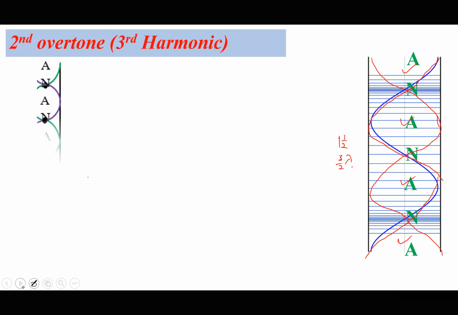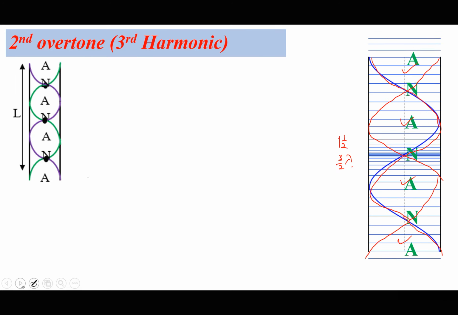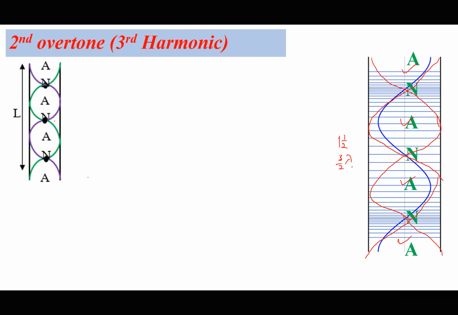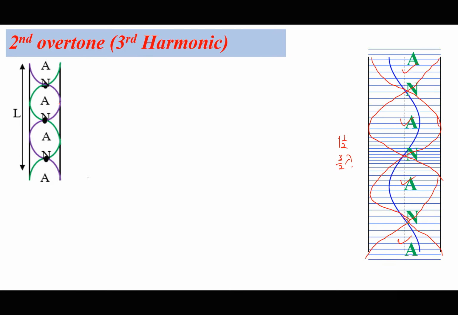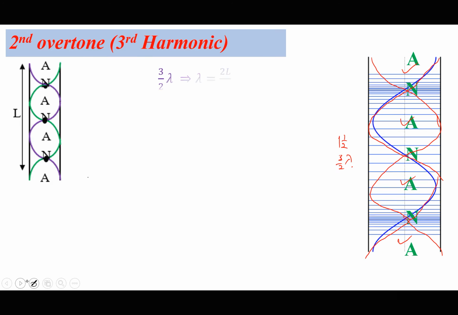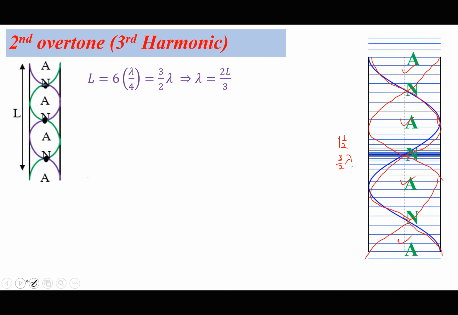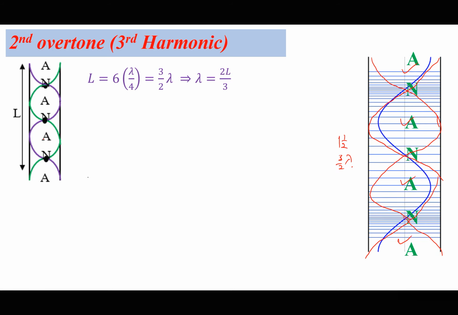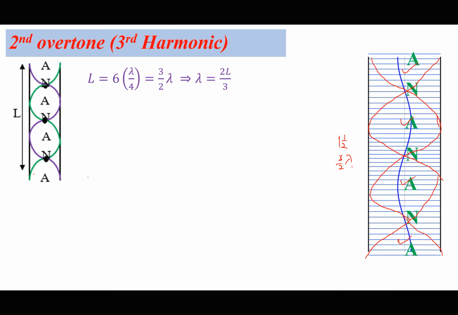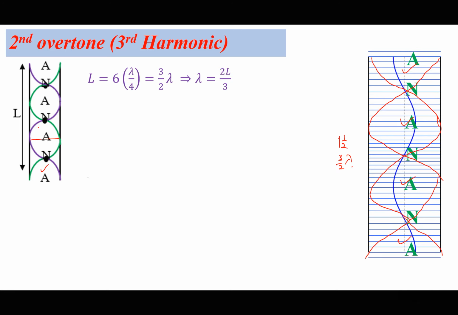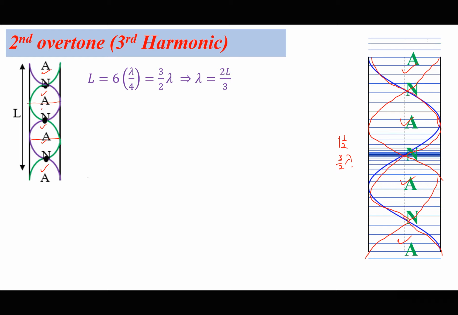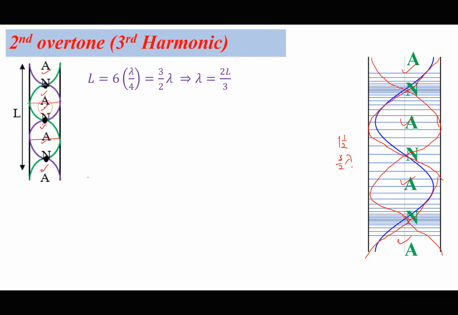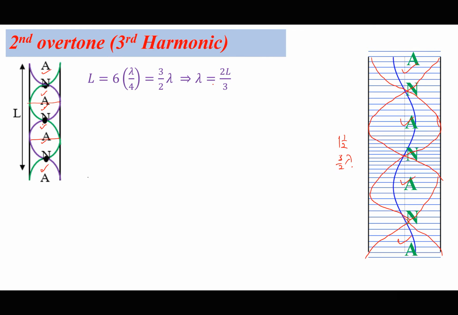We have 2 halves, which give 1 cycle, and 2 quarters, which give half a cycle. So the length L is going to be 3 over 2 of wavelength. Or you can look at it as 6 quarters: 1, 2, 3, 4, 5, 6, which gives us the wavelength as 2L over 3.